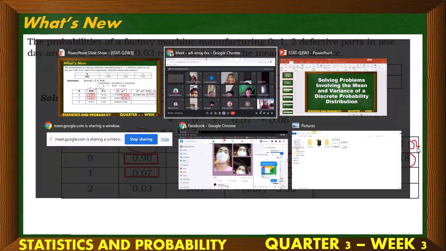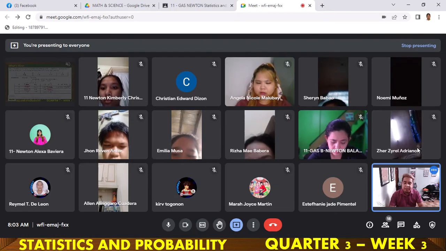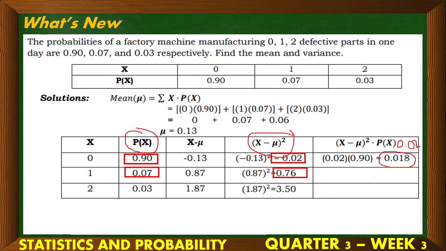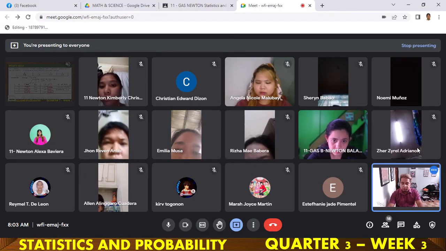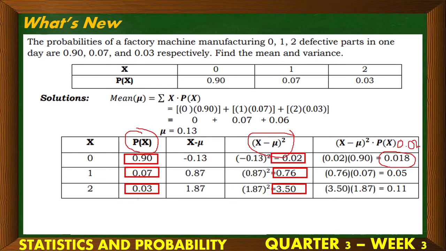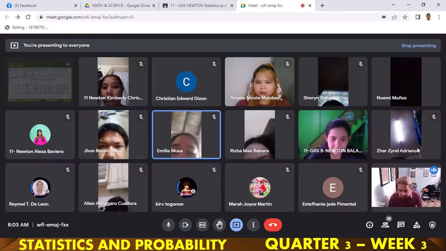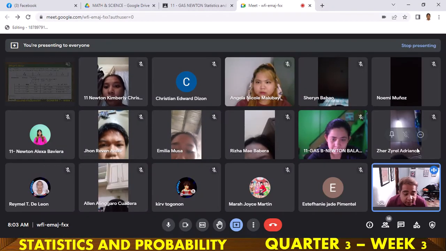Next, 0.76 times 0.07. Please multiply and round up. Very good, correct. And last one, we have 3.5 times 0.03. What is the answer? We have 0.11, correct. So, we are done with the table.